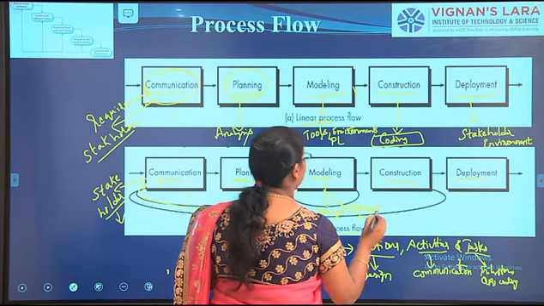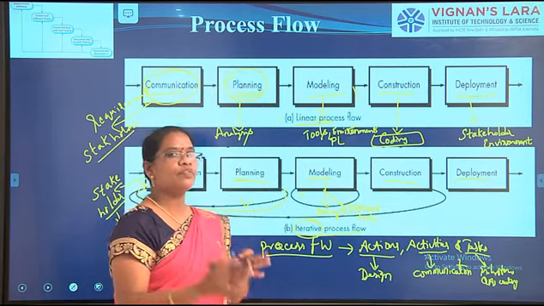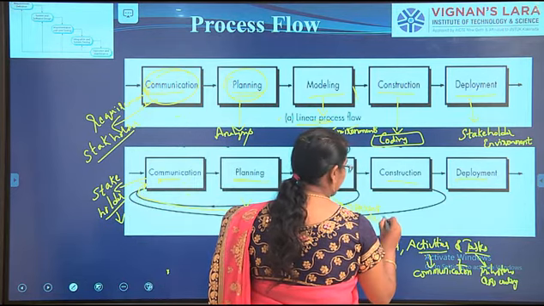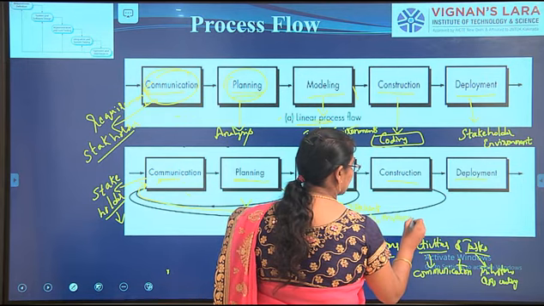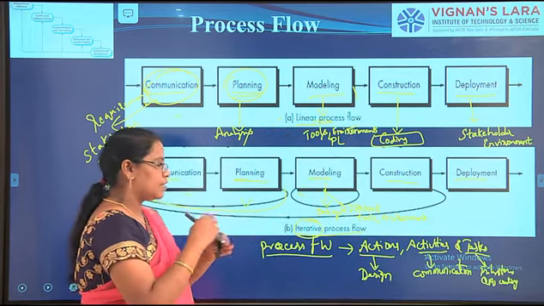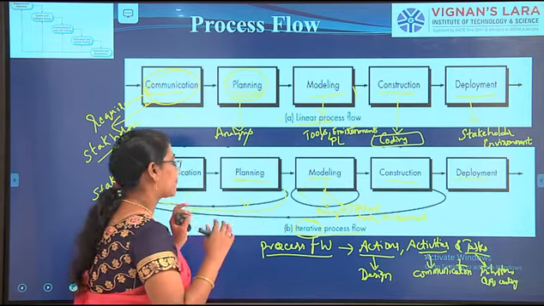Whereas in the linear process, they will go blindly. After this we have to go for this step, after this we have to go for this step, like that. But in iterative, for each and every step they will come back to the previous step. So that is iterative. Iterative is nothing but looping.